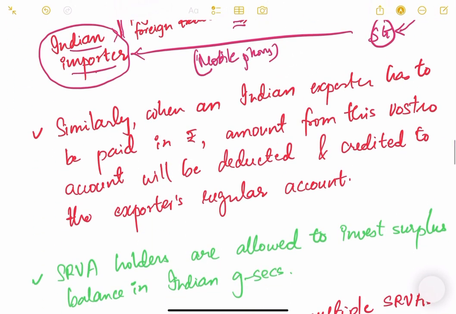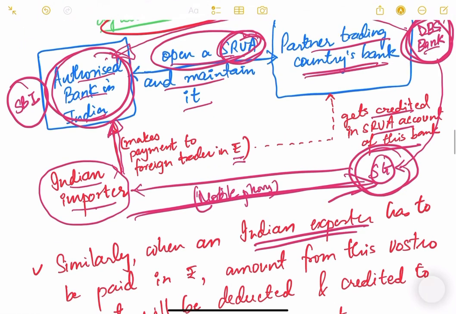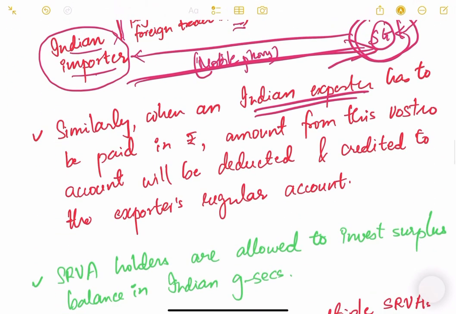Similarly, when an Indian exporter, okay, if we are selling something to Singapore, for example, payment will be made by the Singapore party. So what they will do, they will make payment to their partner bank, and now since this partner bank has to pay to India, this money will be deducted from their SRVA account. Okay, it will be debited from the SRVA account.